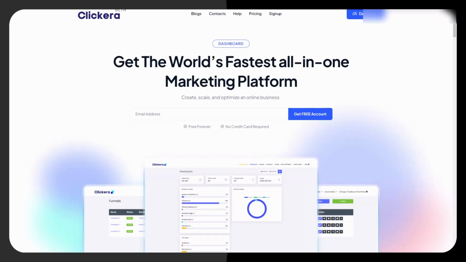So the next thing is to create a landing page, a place where we can capture people's email address, give them the free book, and then send them over to our affiliate offer. And the one that we're using today is Clickera. So head over to Clickera and you'll get onto this page. You can actually start with a free account by putting your email in and then sign up for a free account.